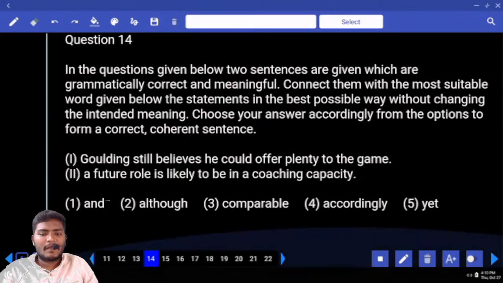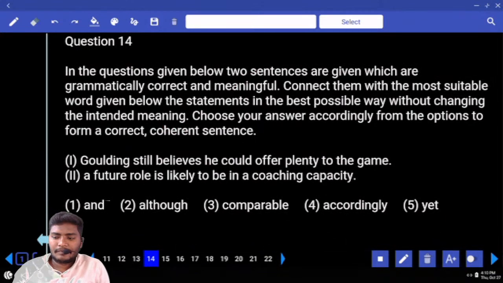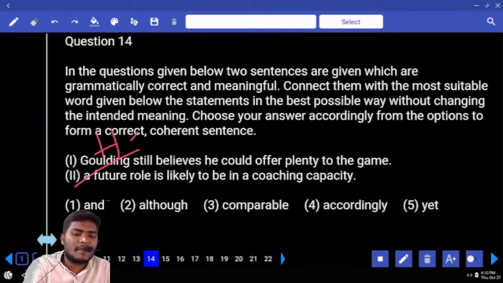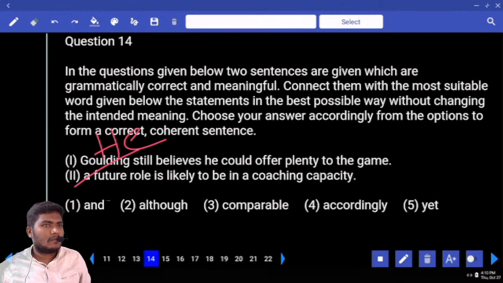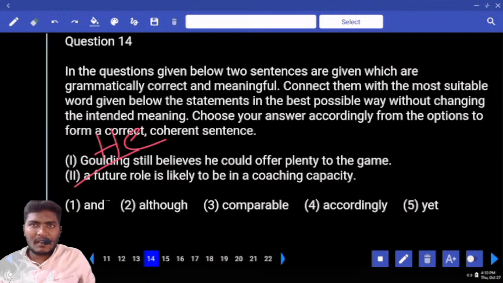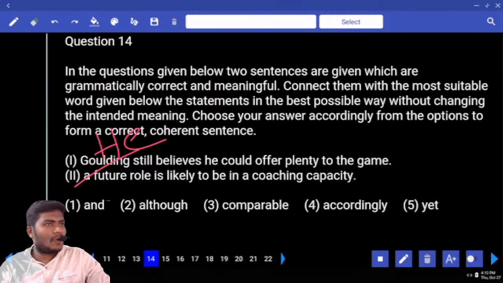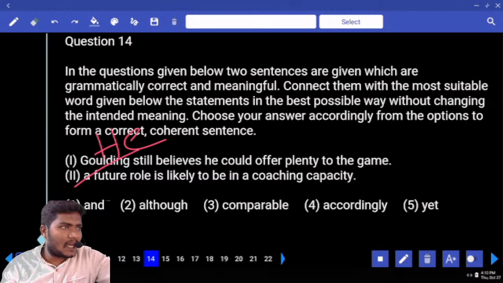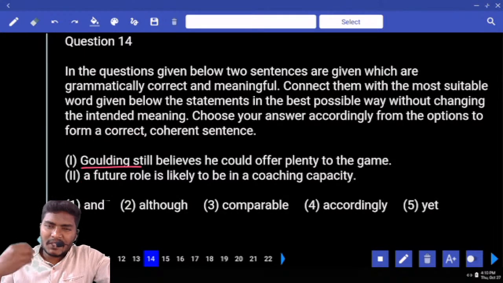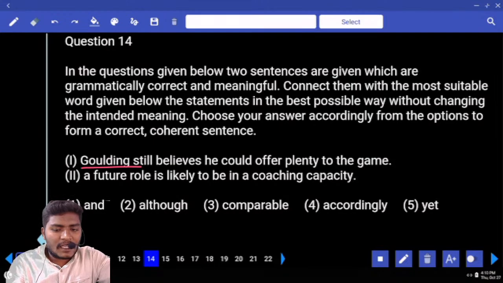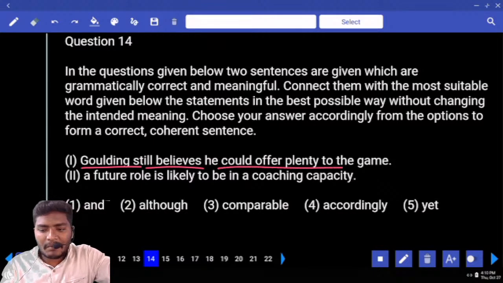Next 14, connect the sentences. Eliminate Golding and keep he. Tell me your connector. Try to find first of all whether the statements are positive or negative, which type they are. See, there is someone, let us imagine he is a player. Golding still believes he could offer plenty to the game.